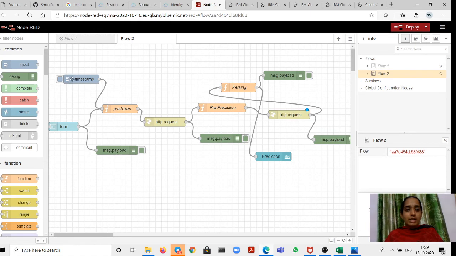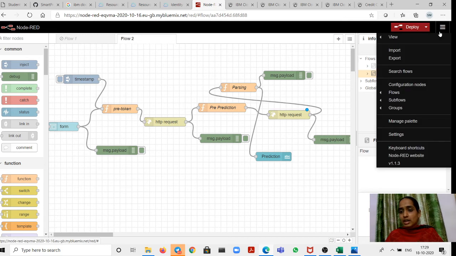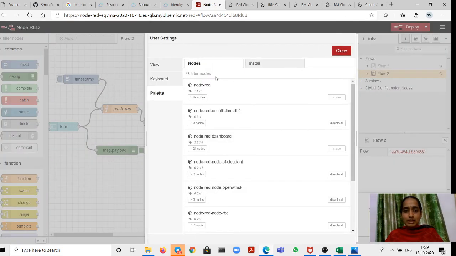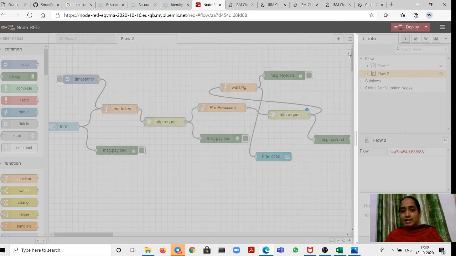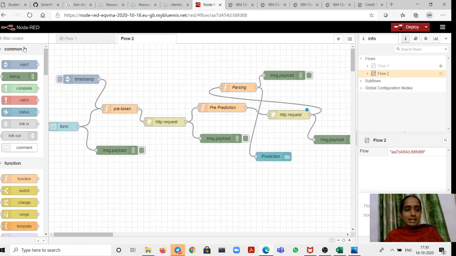If you want any extra nodes which are not present on your left side, you can download or import them from manage palette. Click on manage palette. You can type dashboard and click on this. I have already added this. Click on install, it will add here. If any nodes are not available on the left side, you can click on manage palette and install those nodes, so they will be available on your left side. Once you complete drawing this flow, you need to click on deploy.